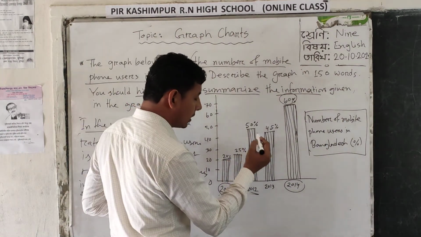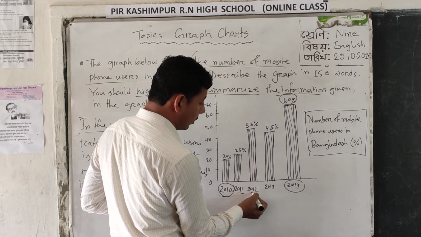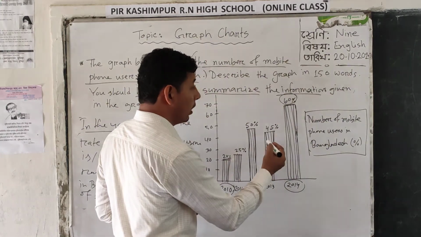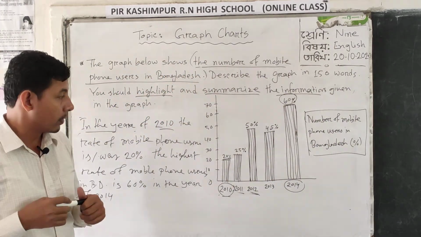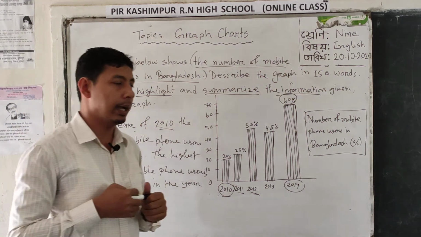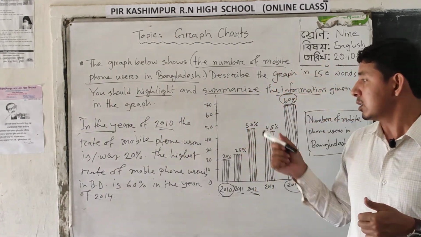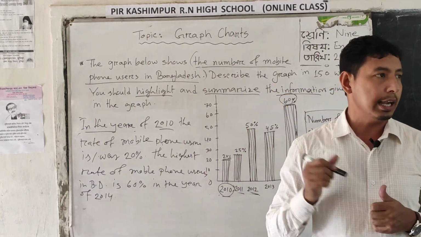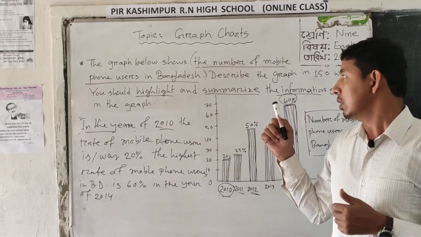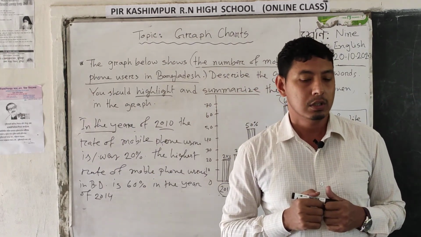Then the rate is decreasing from 2012 to 13. Then again the rate is increasing. After this discussion, we can see the diagram is so informative about the number of mobile phone users in Bangladesh.